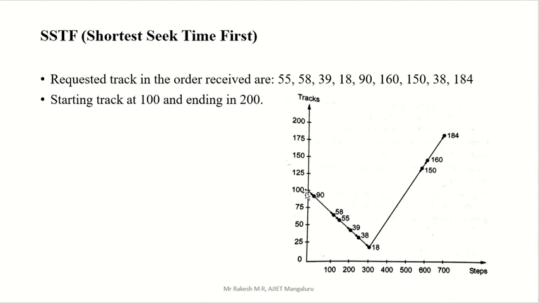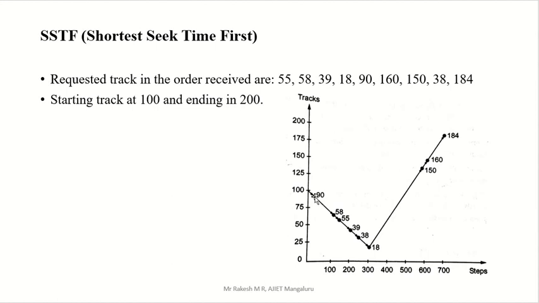So start from 100. So what does SSTF mean? Shortest seek time first. Here you are starting at 100, right? Which is nearest to 100 out of this order? You have to serve that. Comparing 39, 18, 90, yes, 90 is nearest to 100, right? So first you have to serve 90. From 100 you have to go to 90.